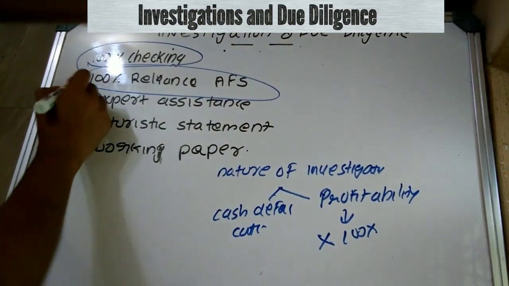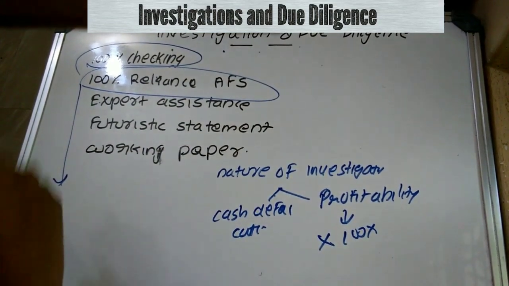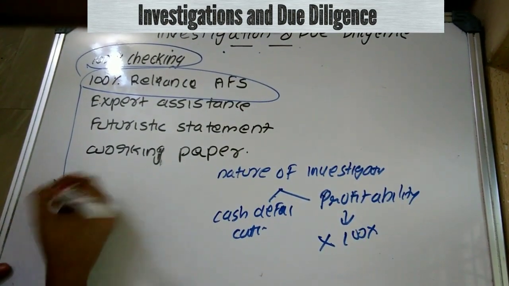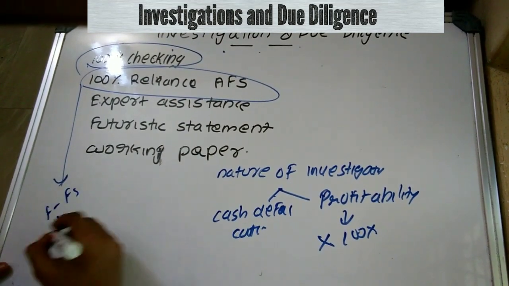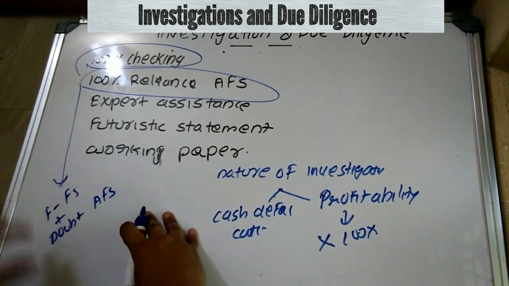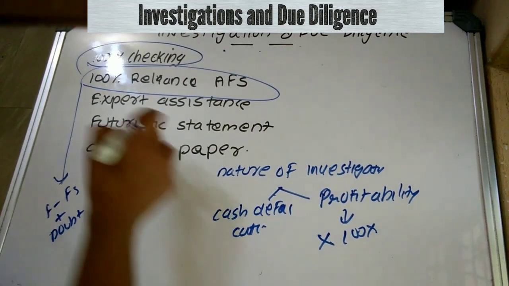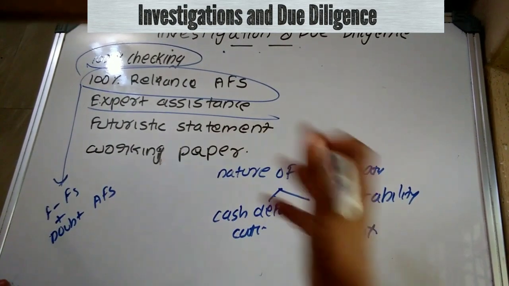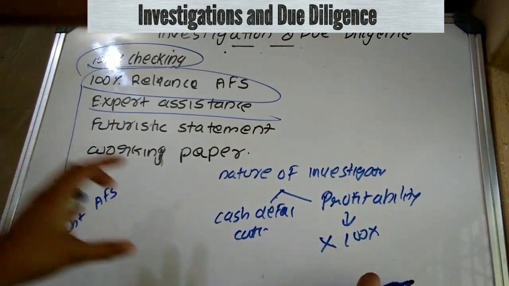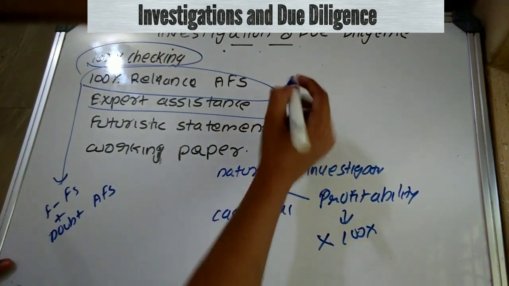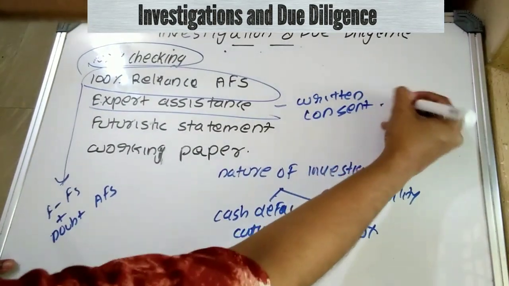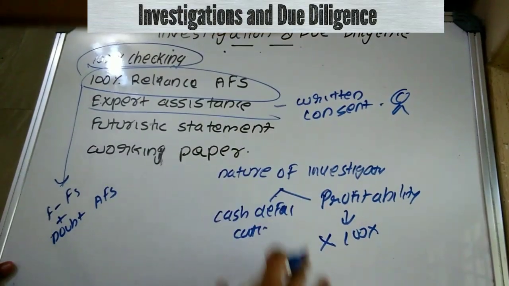So check the nature of investigation. Is the investigating accountant appointed for the purpose of determining any fraud in the financial statement, plus it is because of any doubt arising in the auditor's financial statement? In that case, they can't put 100% reliance, otherwise there is no problem. Expert assistance. Next question. Can the investigating accountant obtain the assistance of an expert? They can obtain it, but before obtaining the expert assistance, they have to obtain written consent from the client or the party who is making their appointment.